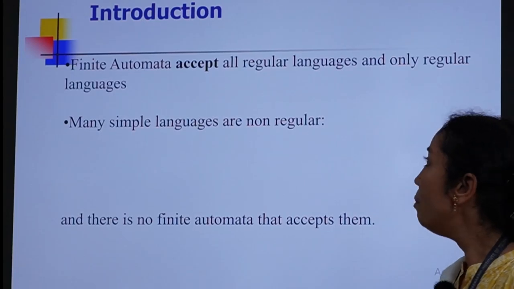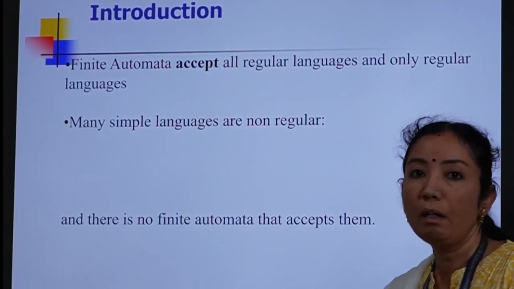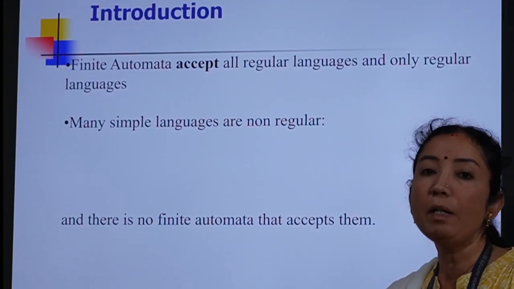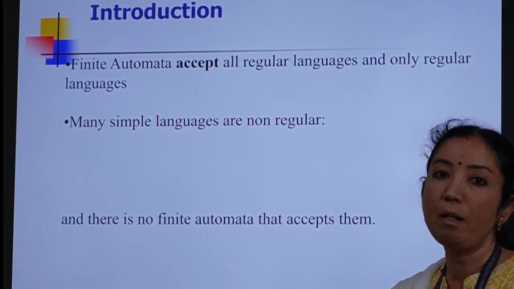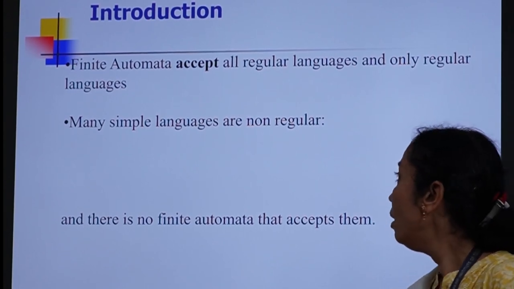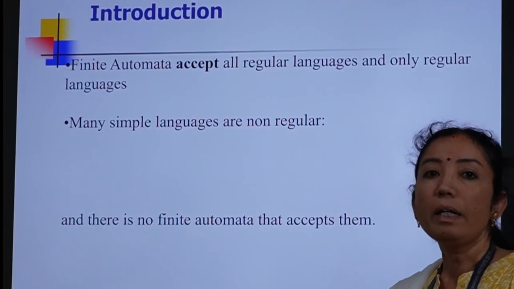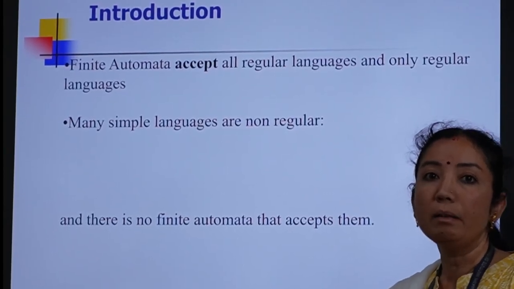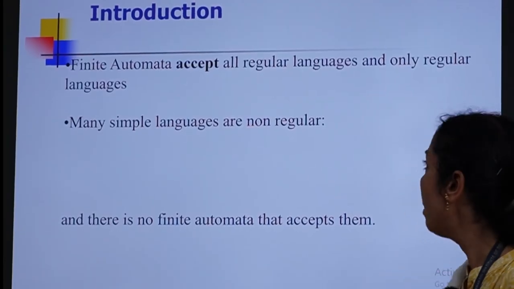There are many simple languages that are not regular. If the languages are not regular, then we will not be able to write a deterministic finite automaton, epsilon NFA, or non-deterministic finite automaton. Therefore, languages that are not regular cannot be accepted by finite automata, which is either DFA, NFA, or epsilon NFA.